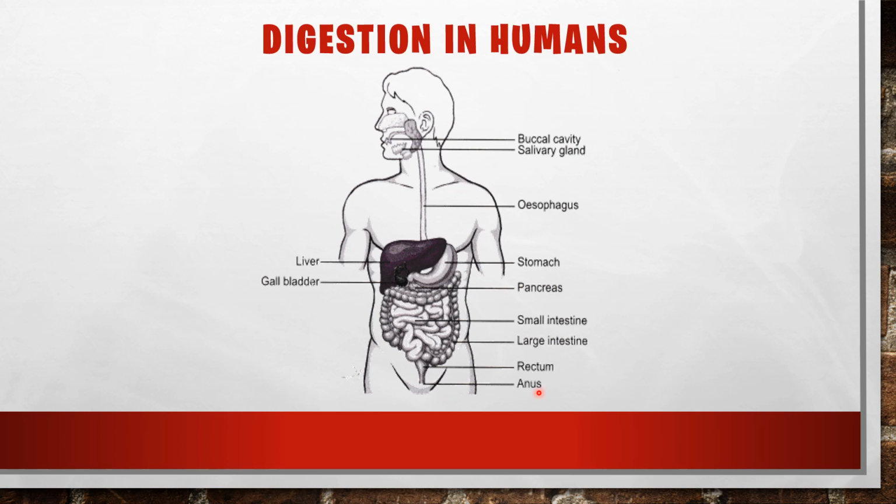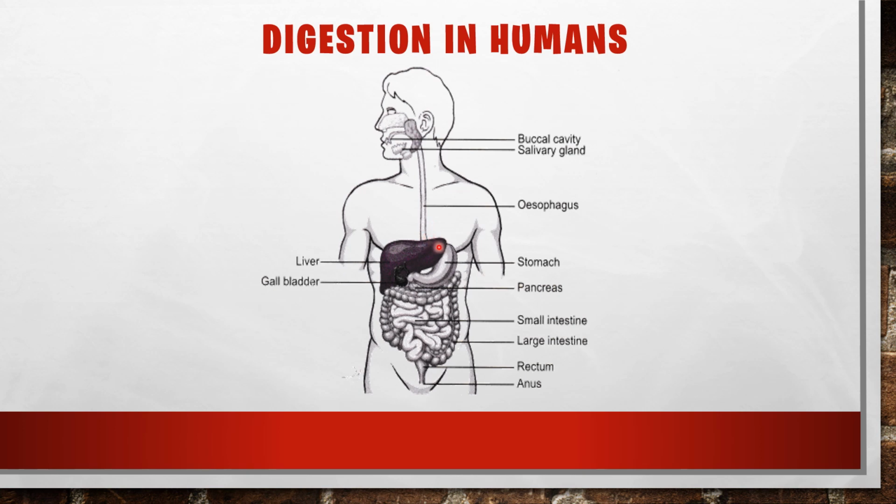So I am repeating once again. All of you listen. We take food through the mouth or buccal cavity, and that food mixes with the saliva produced by the salivary glands, and the food passes through this pipe called the esophagus or food pipe.